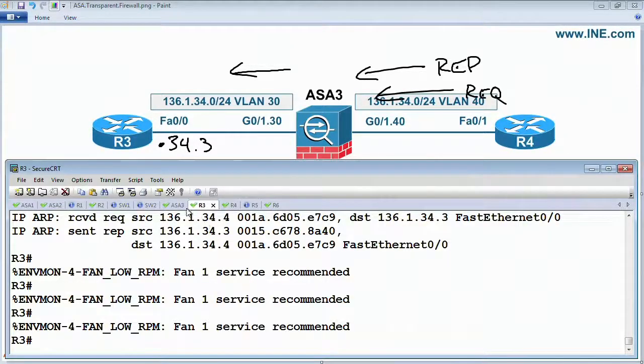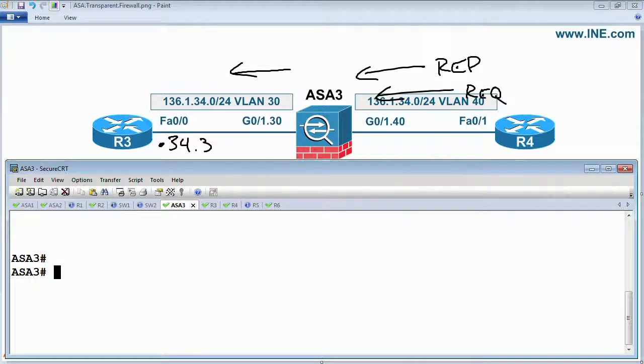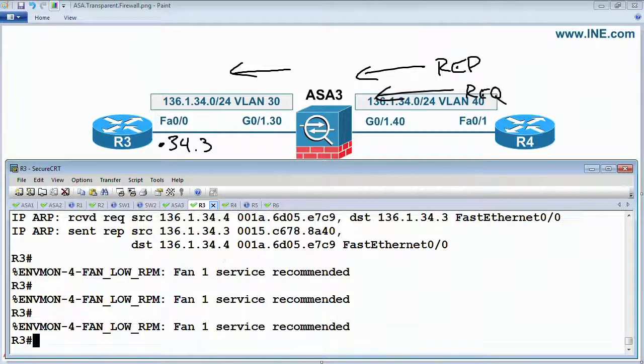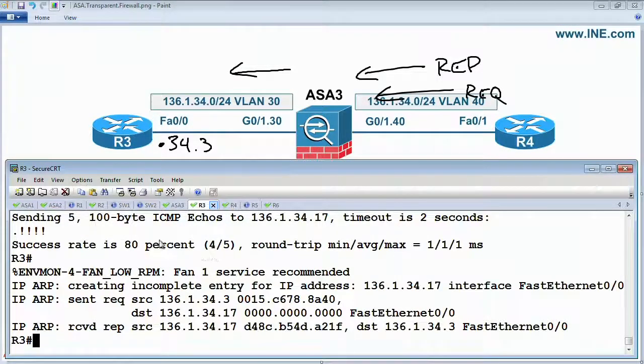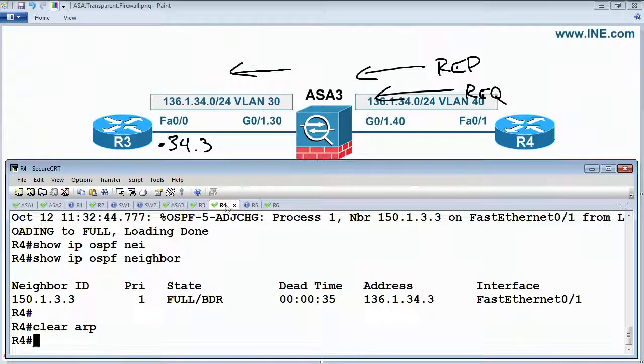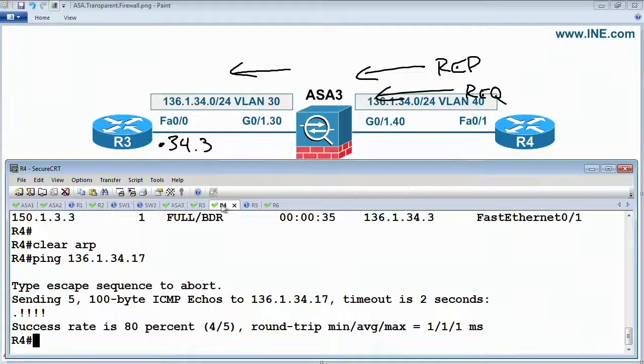Okay, so on the ASA, let's look at the show arp. And right now, it doesn't have any resolution. So let's go to router 3, and let's see if we can ping the ASA's management interface. 136.134.17. And then the same from the outside. Ping 136.134.17. Okay, we can see you can ping the ASA itself, just like we can in the routed firewall.